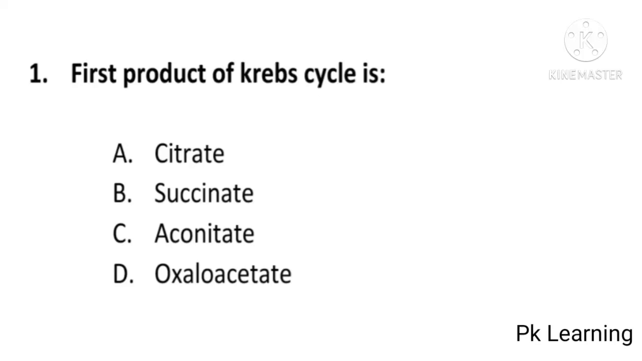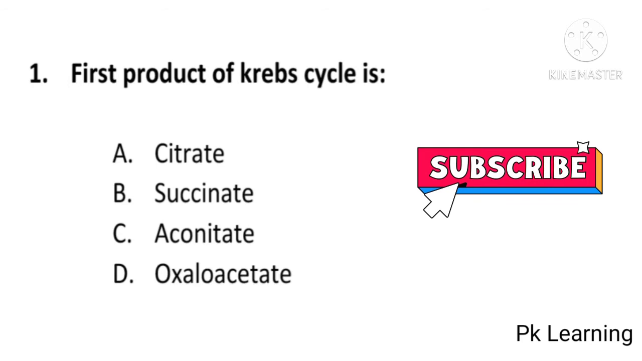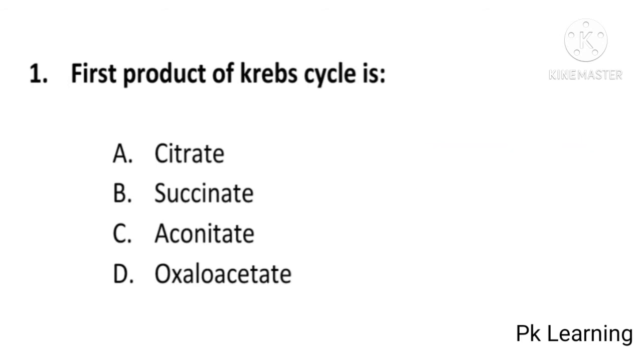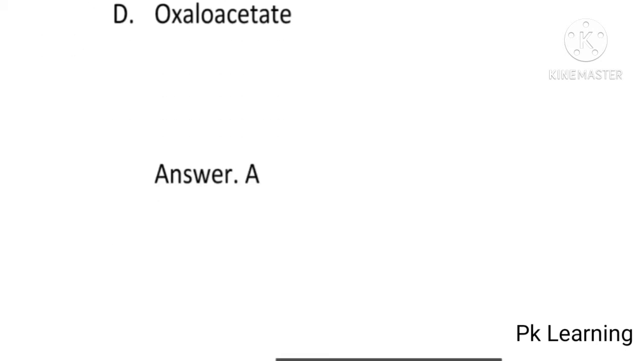Viewer, in this video we will discuss the important botany MCQs for any competitive exam or university entrance exam. Let's start it. And first question is, first product of Krebs cycle is citrate, succinate, aconitate or oxaloacetate? And answer is A, citrate. First product of Krebs cycle is citrate. A is correct option. And next question is,